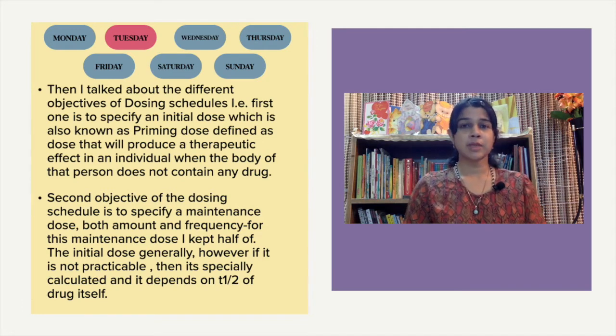The first objective is to specify an initial dose. Whenever we have to quickly come to the steady-state plasma concentration, we have to achieve that particular state. Then we give a loading or priming dose. In case of a few drugs that take a long time to achieve a steady-state plasma concentration, that is the first objective, to specify an initial dose for such drugs.